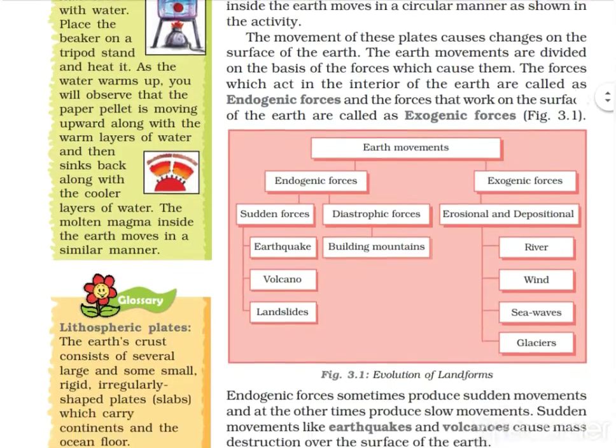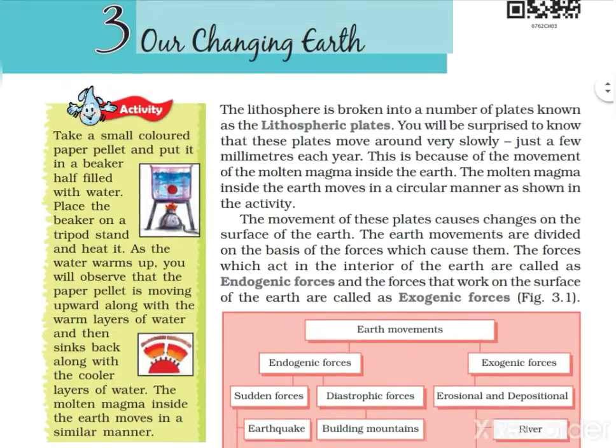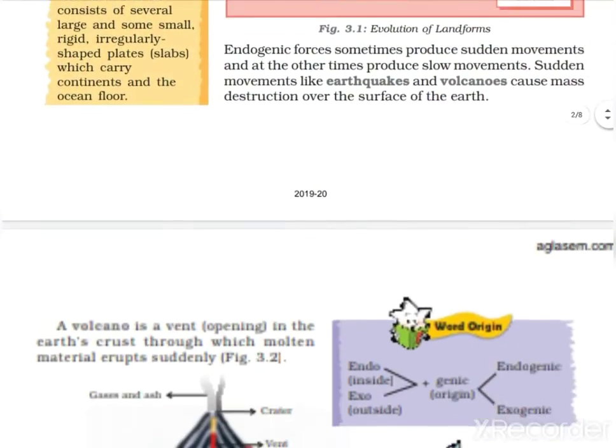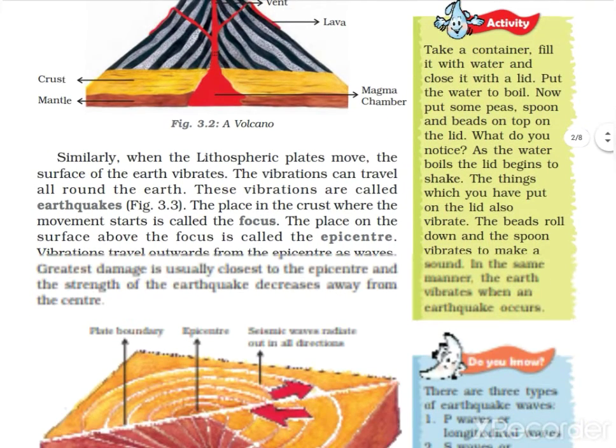In this chapter, first they have given earth movements, which they divided into two factors: endogenic forces and exogenic forces, that we will learn. Then in the next phase you will learn about volcanoes, the meaning of volcano, and how volcanoes occur, with the help of a very interactive video.